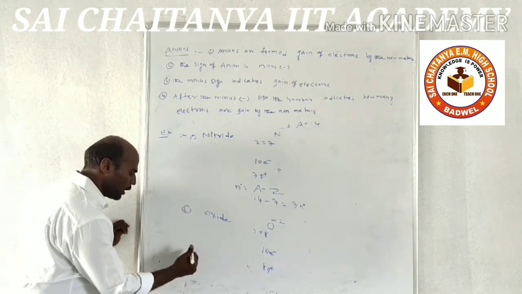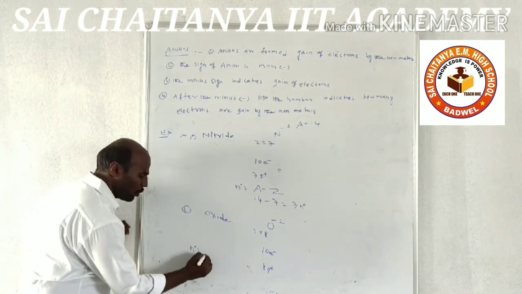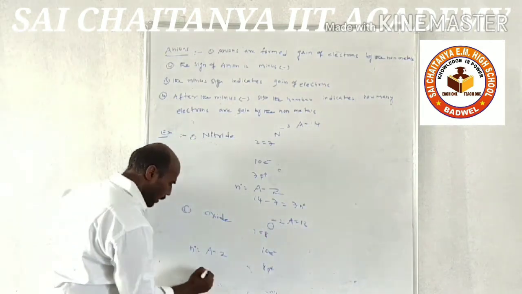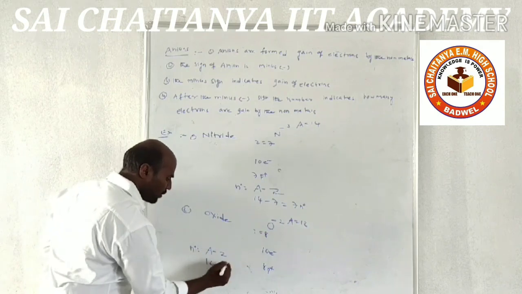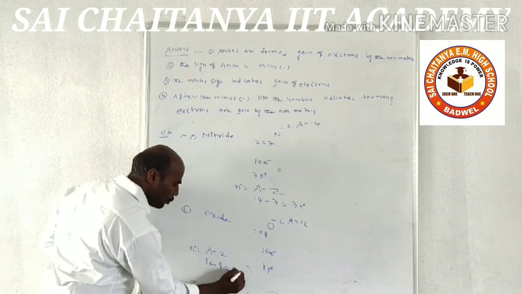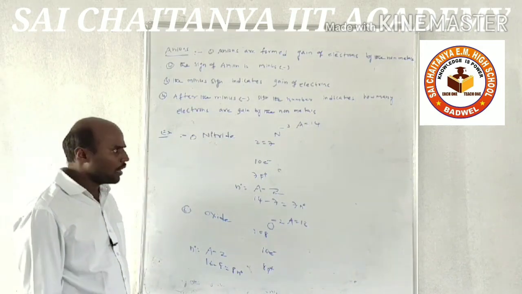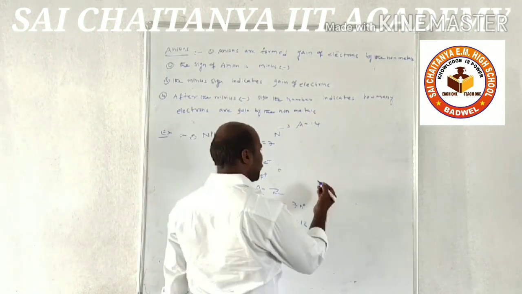Similarly, we can calculate the number of neutrons. Number of neutrons is equal to A minus Z. Here mass number A is equal to 16, and 16 minus atomic number 8, 16 minus 8 is equal to 8 neutrons. Like that we can calculate number of electrons, protons, and neutrons in anions also. One more example we can take.